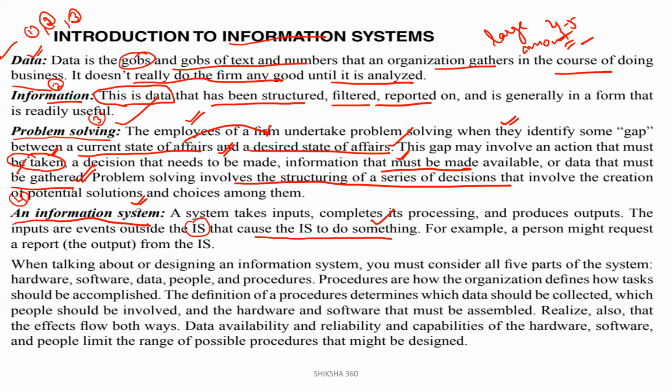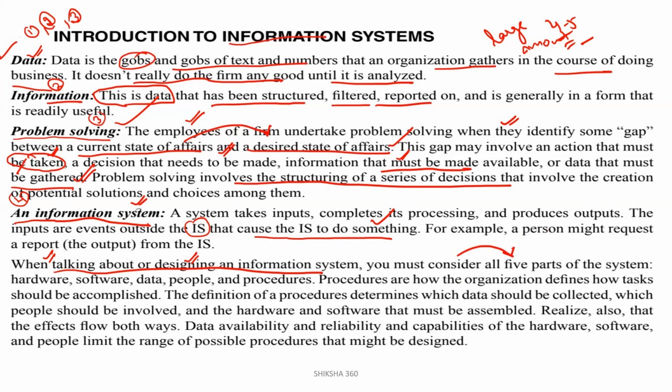Okay, so a system takes input, completes its processing and produces output. The inputs are the events that are outside the information system that cause the information system to do something. For example, a person might request a report from the information system. So when talking about or designing an information system, you must consider all five parts of the system.